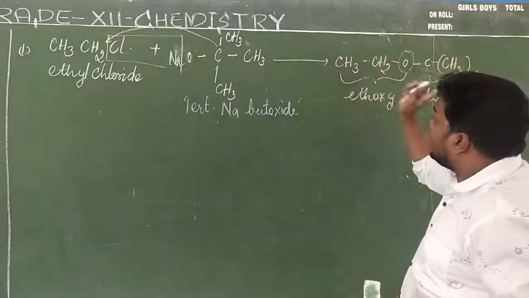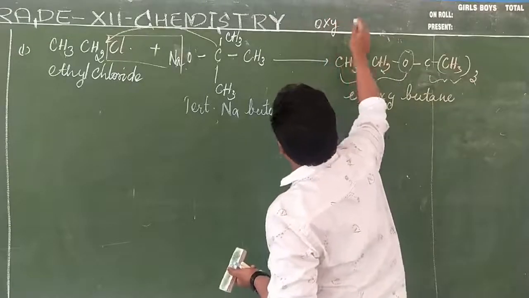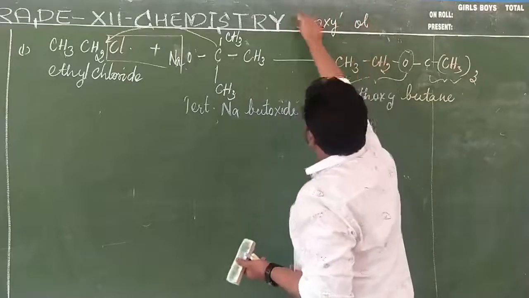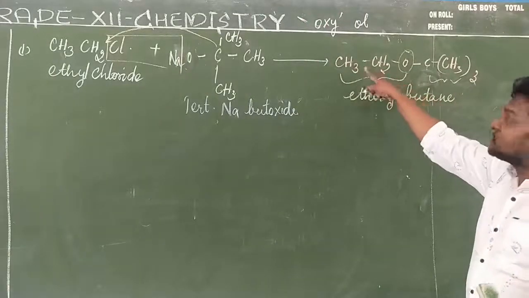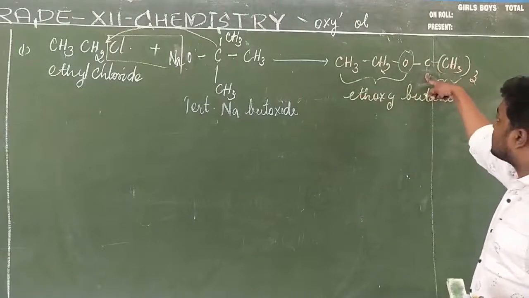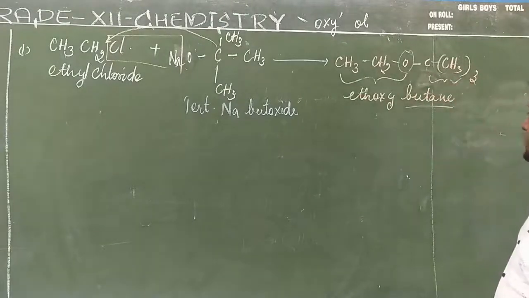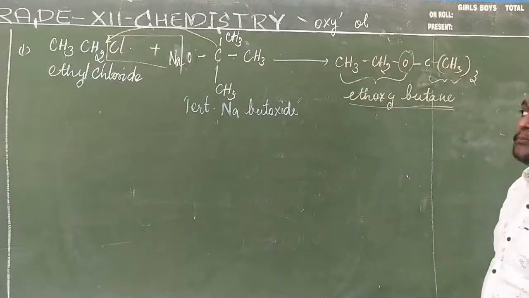Ethoxybutane. See, for ethers the suffix word should be OXY. For alcohol it is OL, isn't it? Similarly for ethers it will be OXY. So here it is ethane, therefore it is ethoxy. Now how many carbons does it become? 3 plus 1, it becomes 4. So therefore this becomes ethoxybutane. So the name of the compound is ethoxybutane.